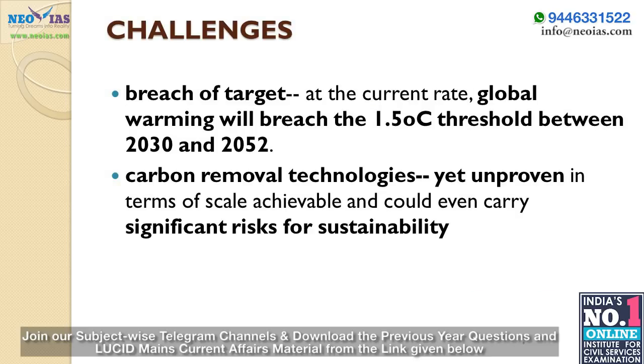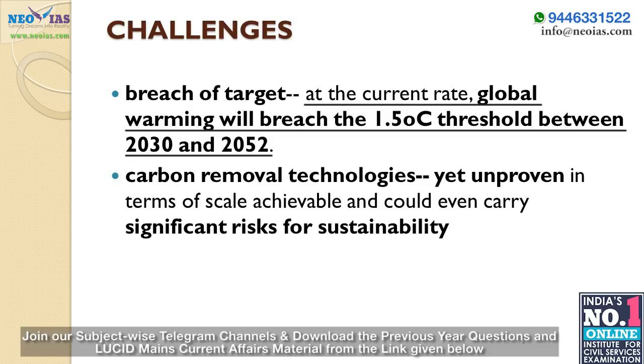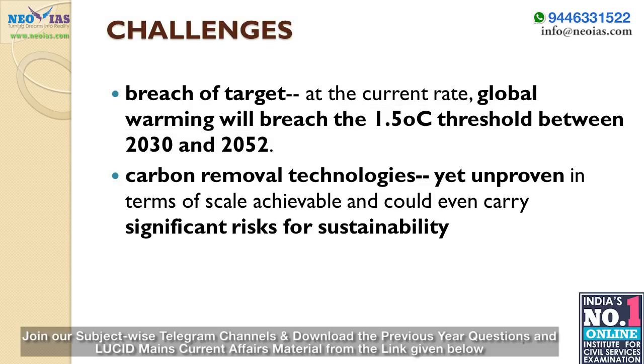Now we will deal with the challenges with regard to achieving the Paris Agreement. The major challenge is breach of target. At the current rate, global warming will breach 1.5 degrees Celsius by 2030, or between 2030 and 2052 according to the IPCC. We should remember that 1.5 degrees Celsius is just our aspirational target, not even our real target. And then carbon removal technologies. This is cited as one of the solutions to climate change, but it is still unproven in terms of scale. Plus, there is significant risk for the sustainable use of it, according to many studies.